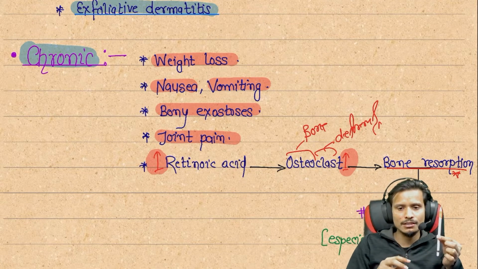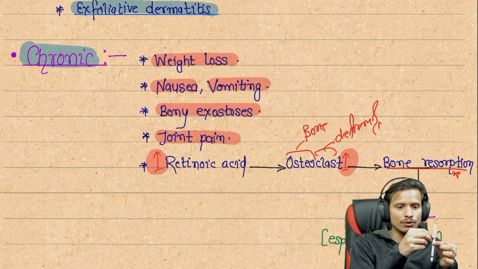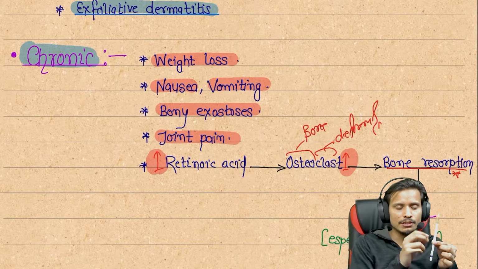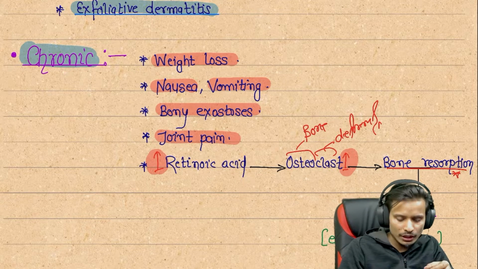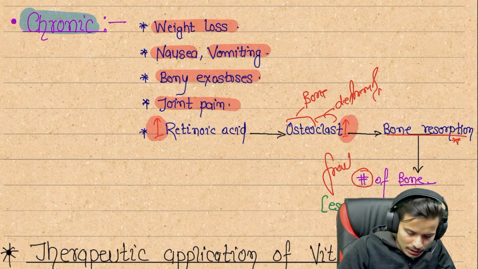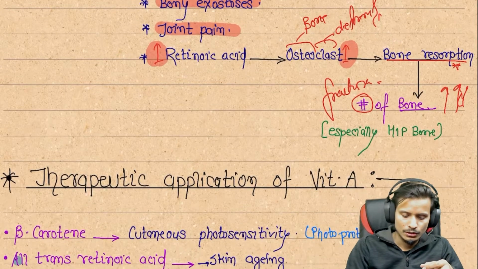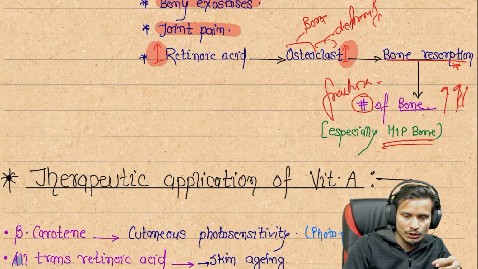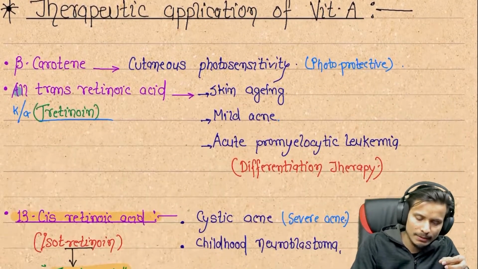What does bone resorption mean? Suppose this is the bone, and the associated minerals of the bone are deforming or being reabsorbed from here. They come out of the bone, and this is called bone resorption. So the chances of fracture of bone will be increased in these patients, especially the hip bones.